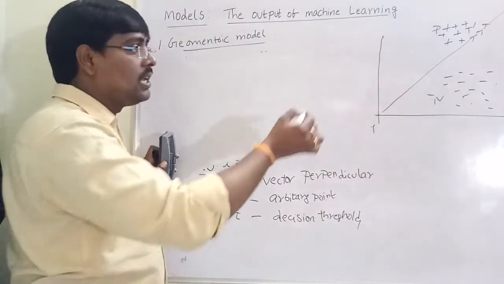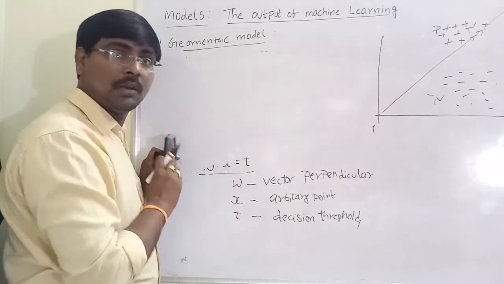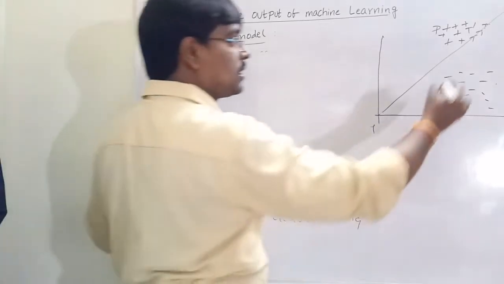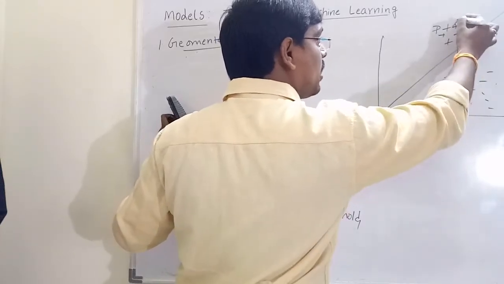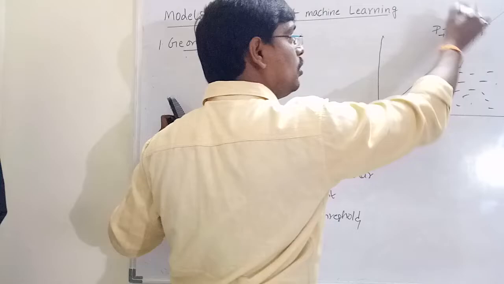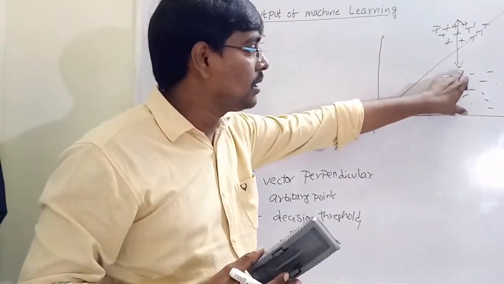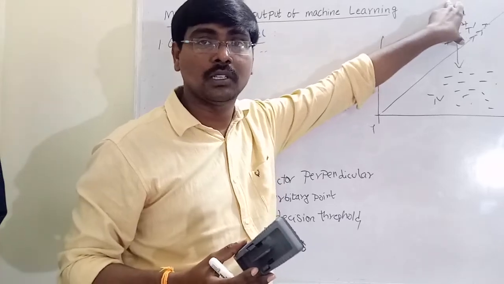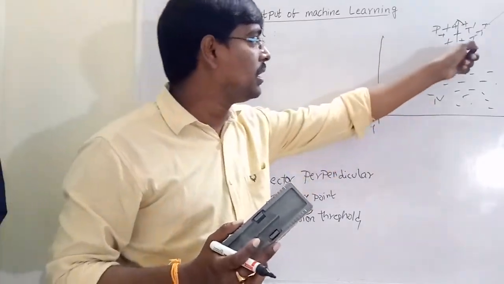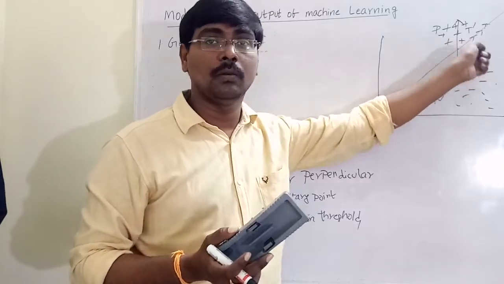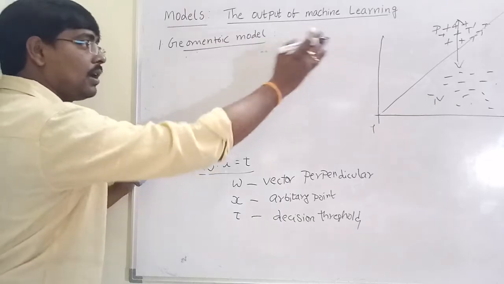So X is any arbitrary point on the decision boundary. W is a vector perpendicular to the decision boundary. For example, assume this one as W. Here we are drawing a line perpendicular from negative examples to positive examples. The main point is how to identify the value of W. Remember the point in drawing that one.